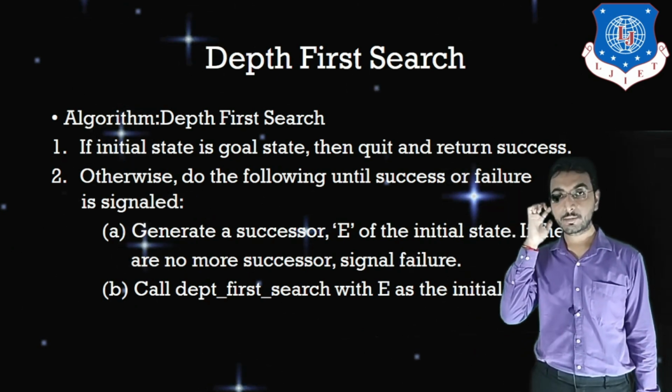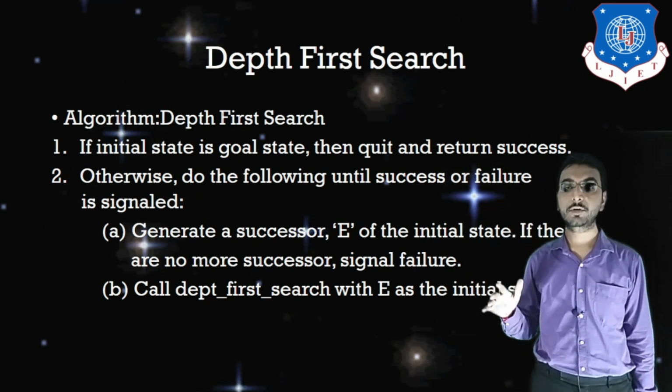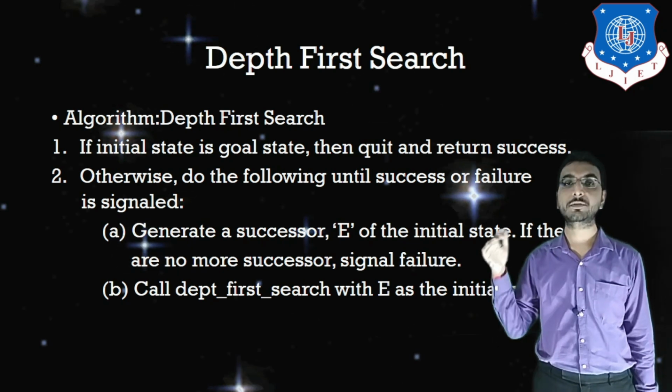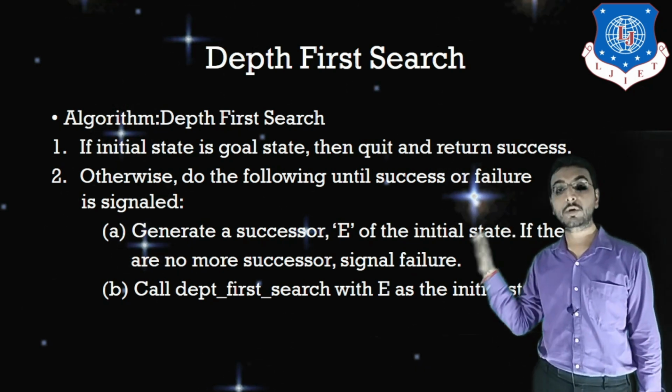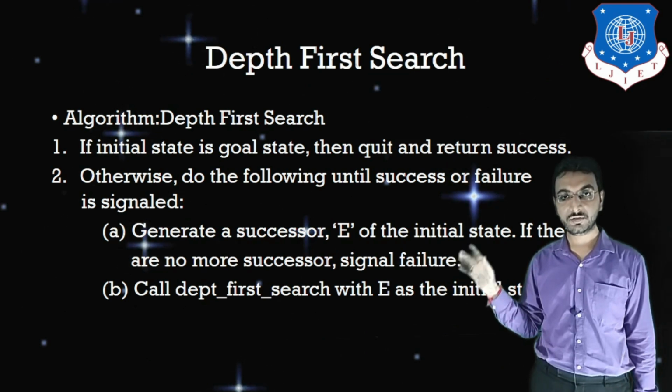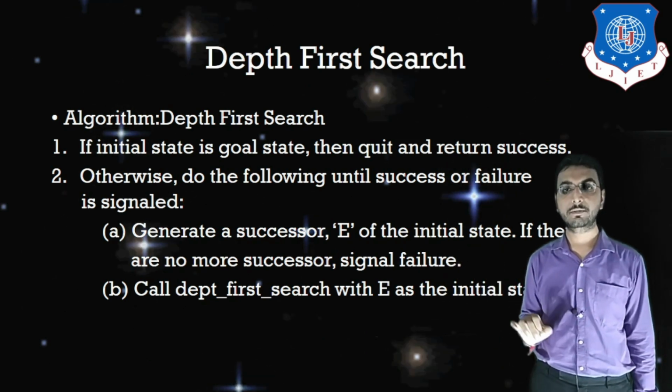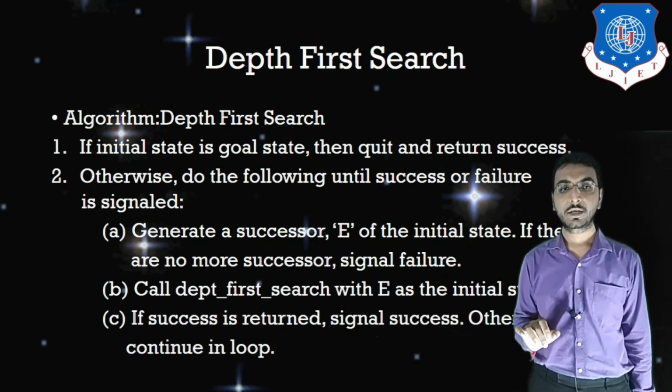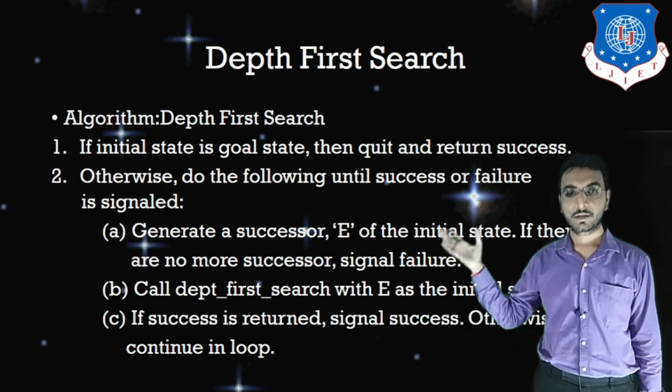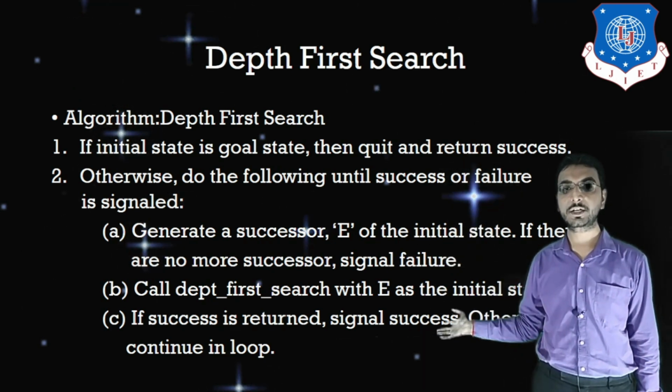So let's say 0, 0 is my initial state. Next we are going to explore 4, 0. Next 4, 0 will be treated as my initial state, and then 4, 3 will be considered. If success is there, then signal success, otherwise continue in the loop.